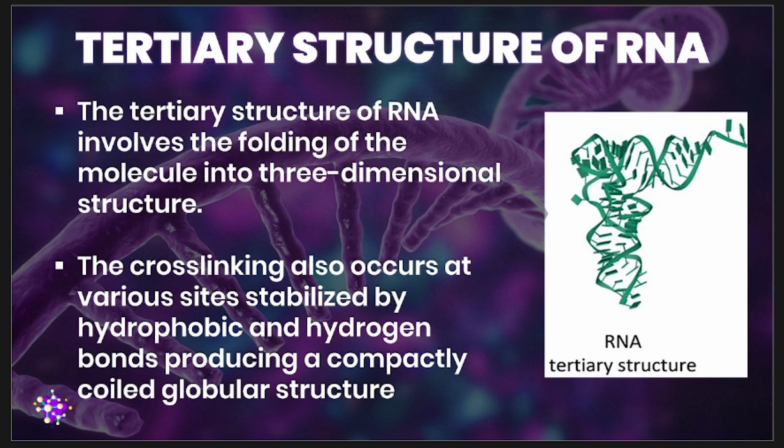As we have mentioned earlier on, your tertiary structure will give rise to the different shapes of your RNA molecules, and again, this is essential for specific functions. For example, one of the primary kinds of RNA is transfer RNA, or tRNA. Your tRNA adopts a characteristic L-shaped structure.